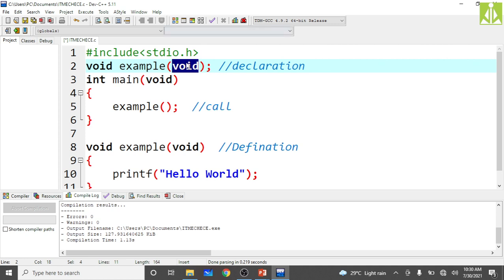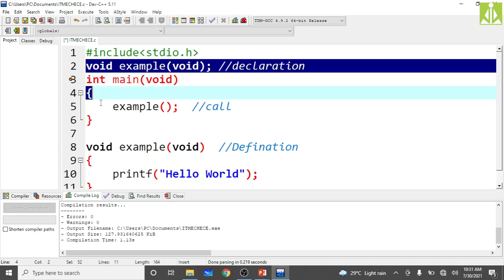If you don't have any parameter list, then put the parameter list type as void. Return type is mandatory. If you have some specific type, mention that specific type. If you don't have a return type, then mention it as void. In my basic example, I'm not taking any parameters and I'm not taking any return type. So that's why I made both void over here. So no parameters, no return value it indicates.